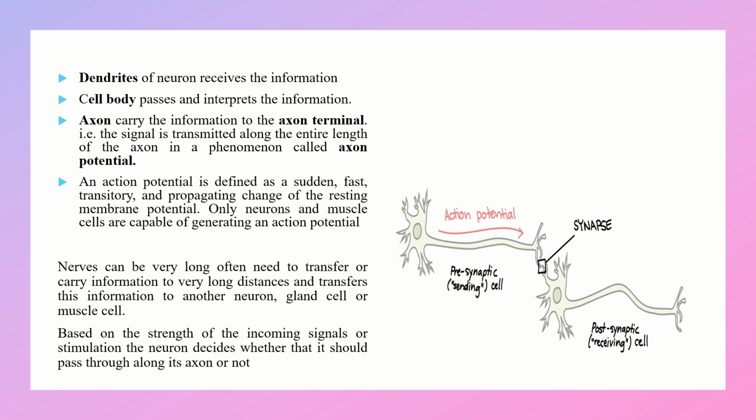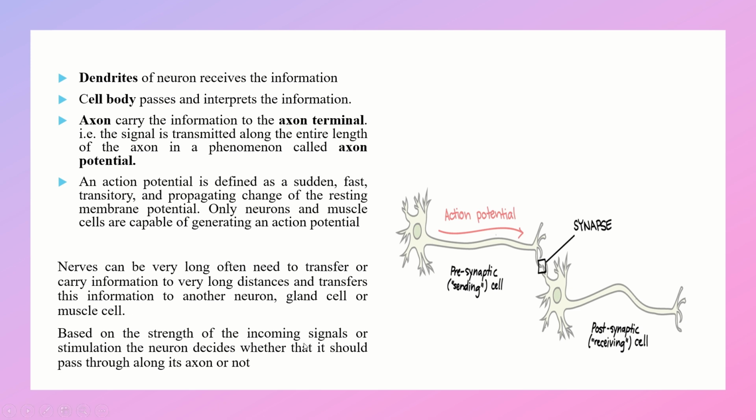As we know, nerves can be very long, and they often need to carry information over very long distances, and they transfer this information to another neuron or a gland cell or muscle cell. That means the information from one neuron is going to be passed to the target cell. That target cell may be a neuron, a gland cell, or a muscle cell.